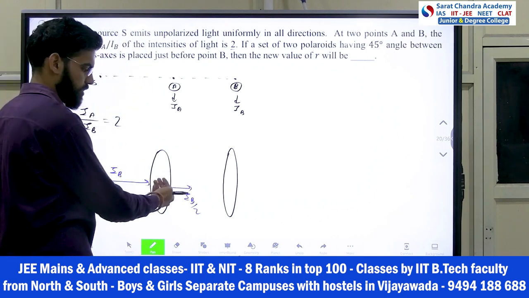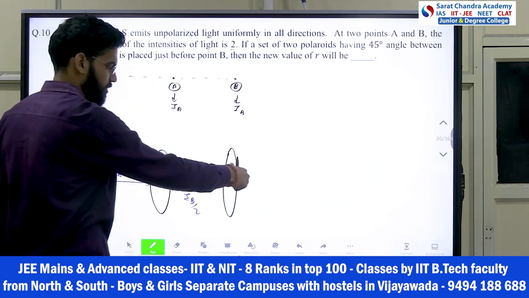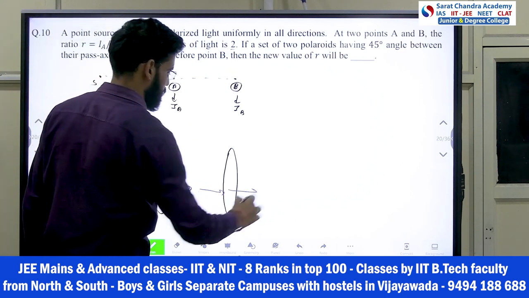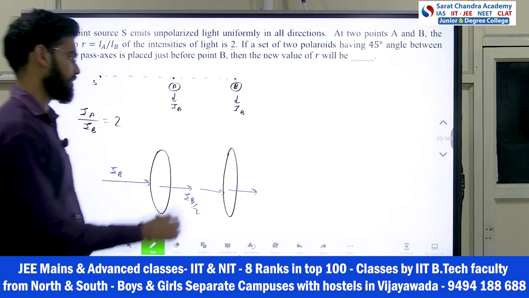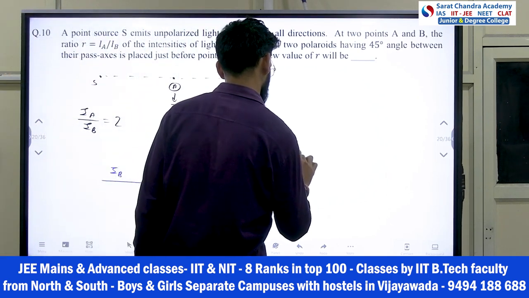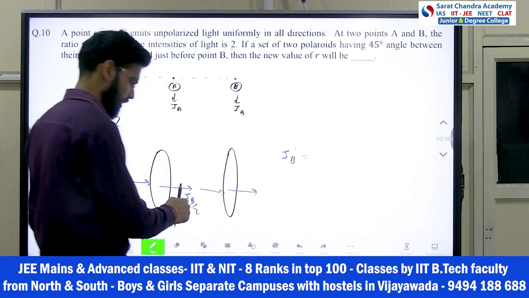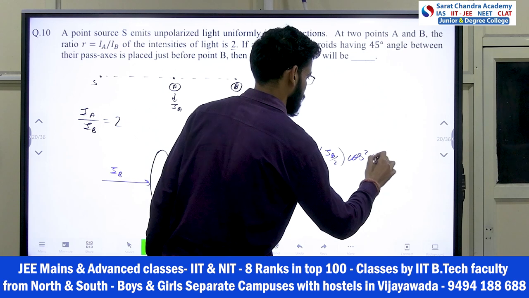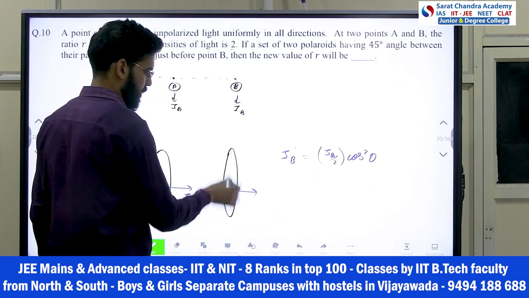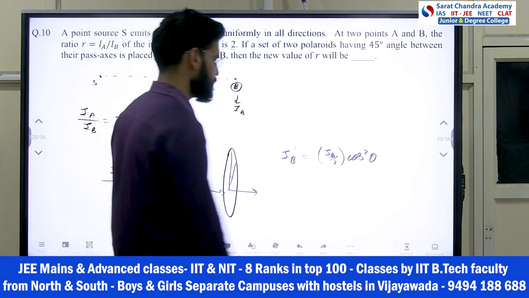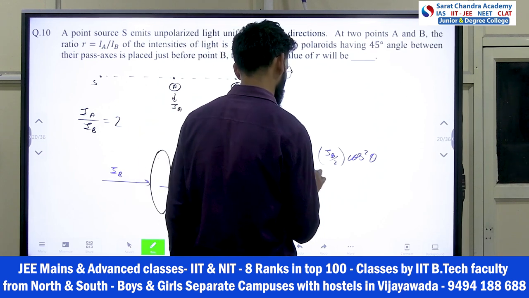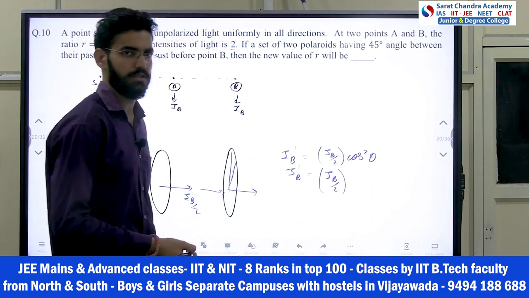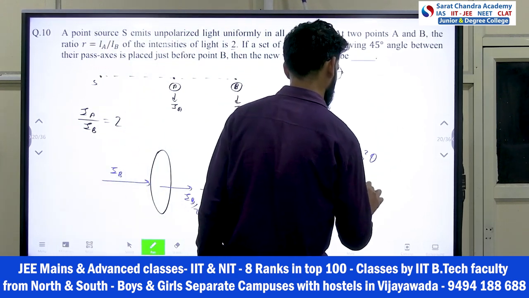Now this is polarized light. It is passing through the second one; how much is the angle between them? 45 degrees. So when it passes through this, what is the formula of new intensity IB dash? It is IB by 2 into cos square theta, where theta is the angle between them, 45 degrees. So the new IB is IB by 2 into cos 45, and cos 45 is 1 by root 2, squared.